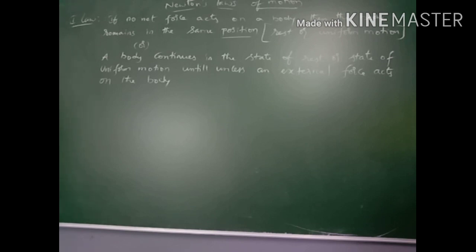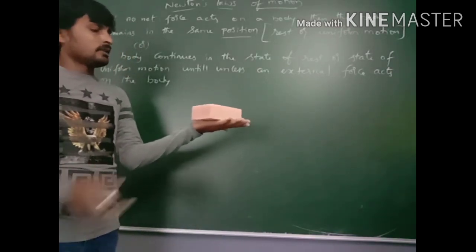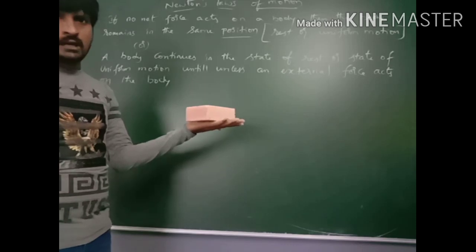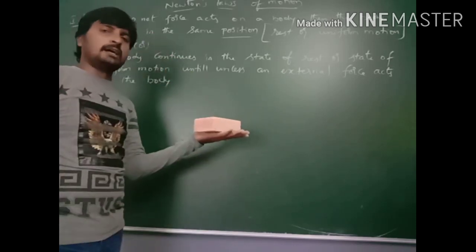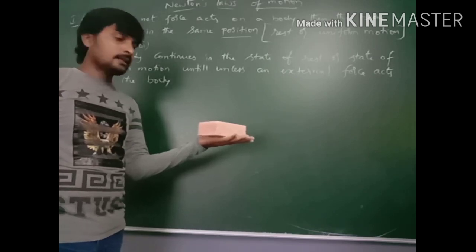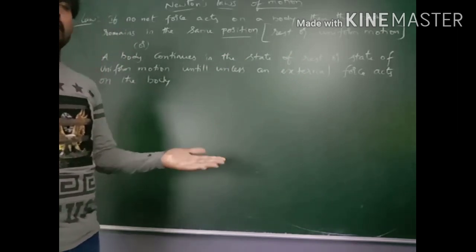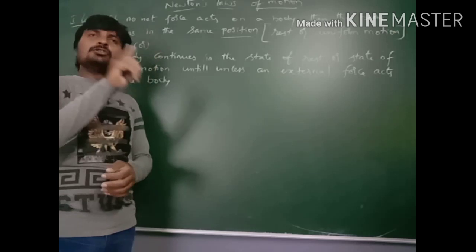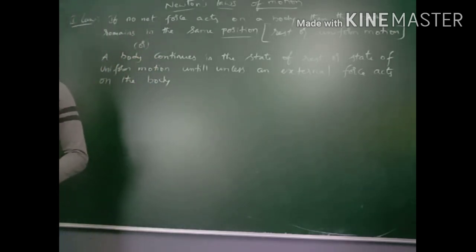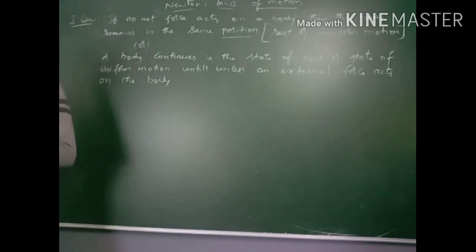For example, here I will place the duster on the surface. This duster will be in the rest position forever unless an external force acts on it. Or else, if you switch on the fan, it continues in rotatory motion until the power goes off.